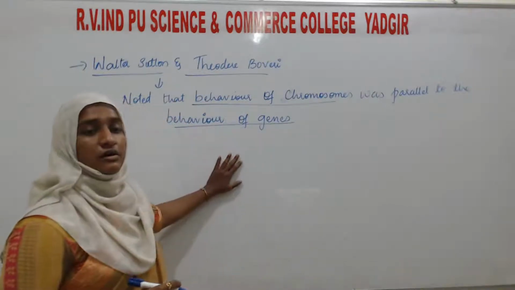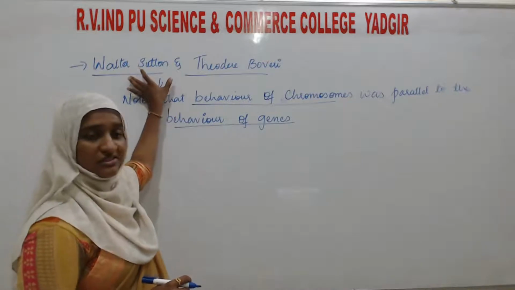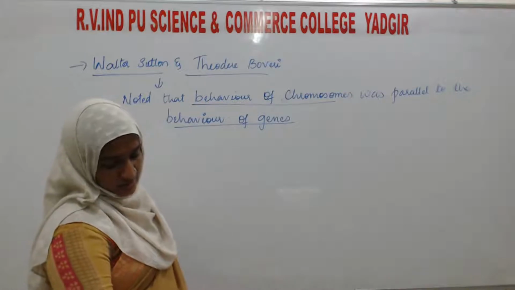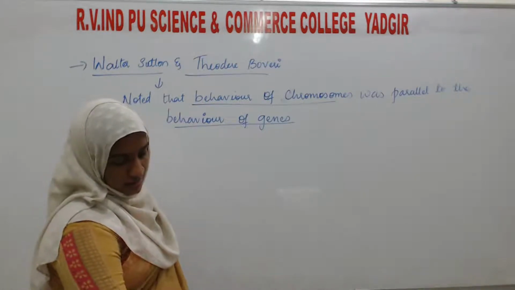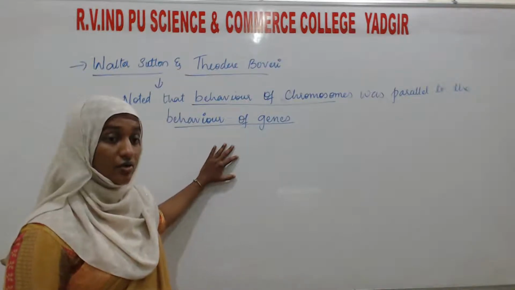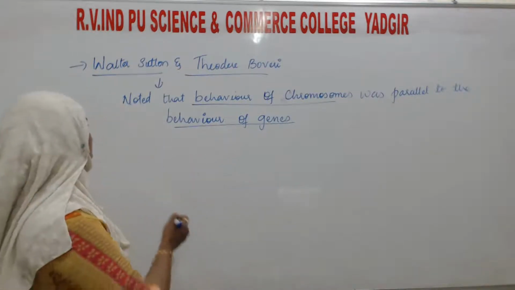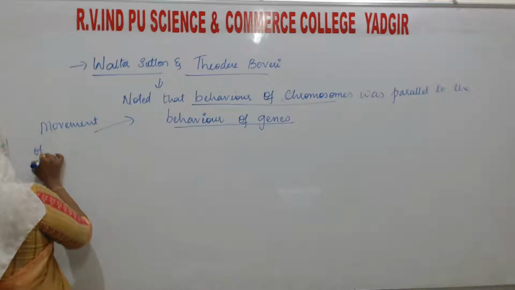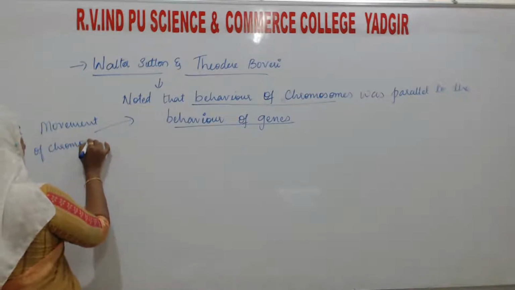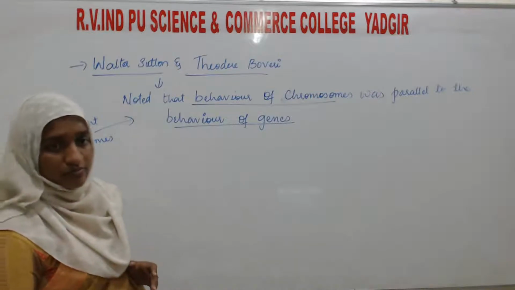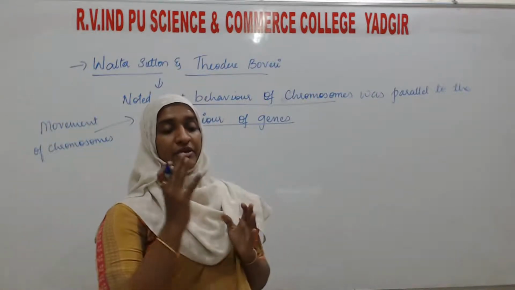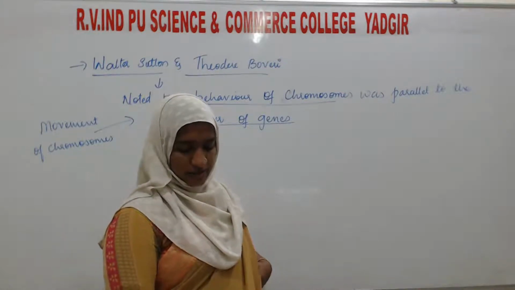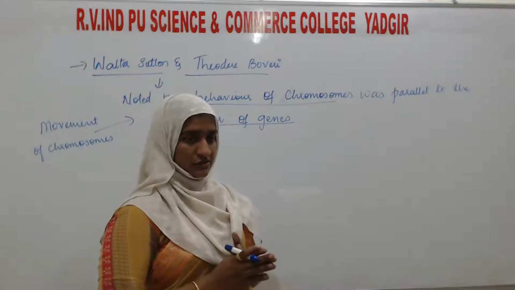Who noted this? This was observed by the two scientists, Walter Sutton and Theodor Boveri. Then the next thing, what they told: they used chromosome movement. How did they observe this? By the movement of chromosomes. By the movement of chromosomes, they observed that the behavior of chromosomes was similar to the behavior of what? Genes.